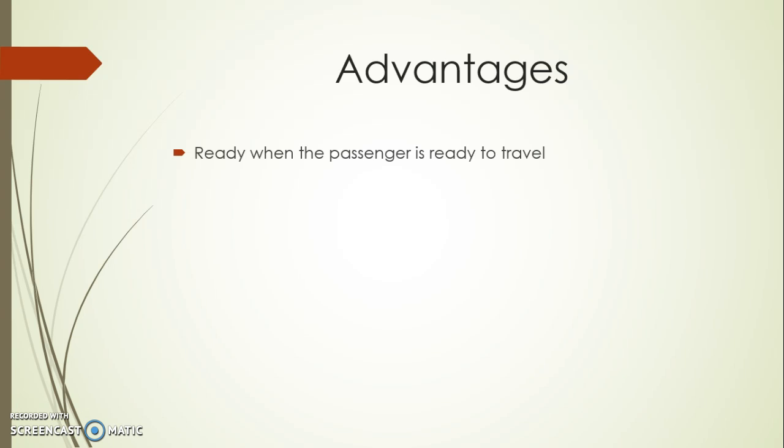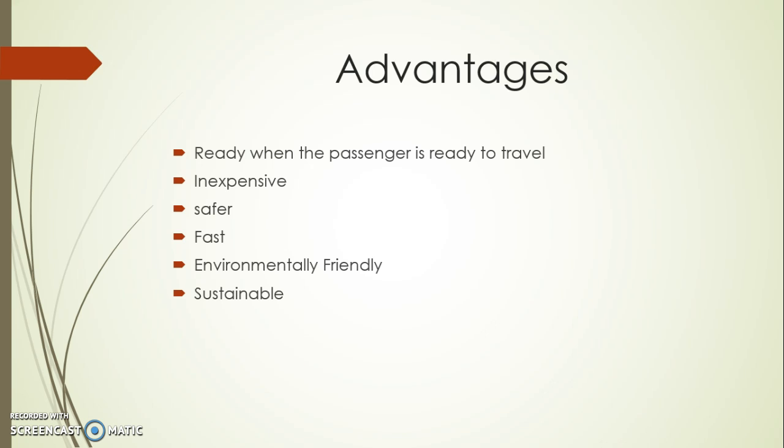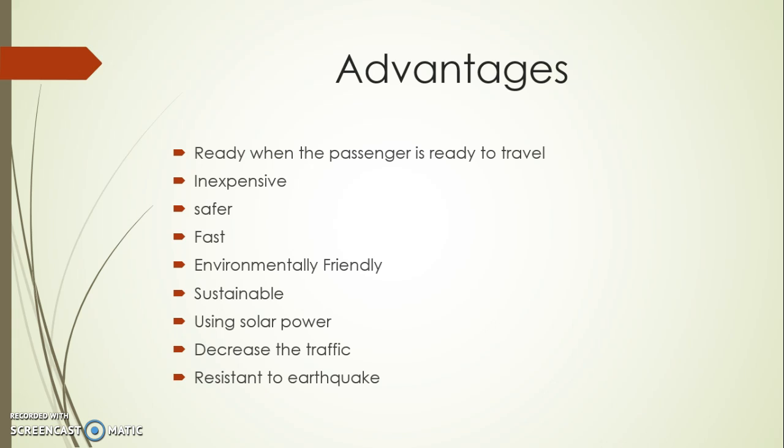When the passenger is ready to travel, the Hyperloop can be ready. It is inexpensive, safer, fast, environmentally friendly, and sustainable, using solar power. It decreases traffic, resists earthquakes, and is more convenient than other modes of transport.